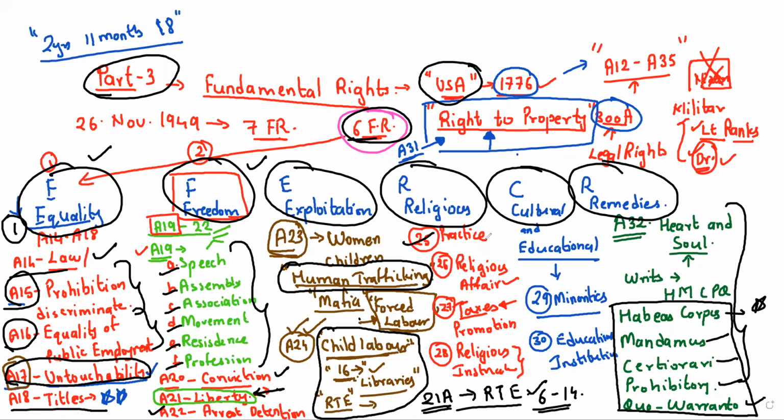Religion right, that is 25, is practice. You can practice any religion in India. 26, you can manage your own religious affairs. Every religion has the right to manage its own religious affairs. 27 is freedom from paying taxes for promoting a particular religion. And 28 is religious instructions. A candidate can attend any religious instructions. Next is article number 29 and article number 30. Article number 29 is the right of minorities to protect themselves, and they can have educational institutions under article number 30. So this is what this chapter is all about.